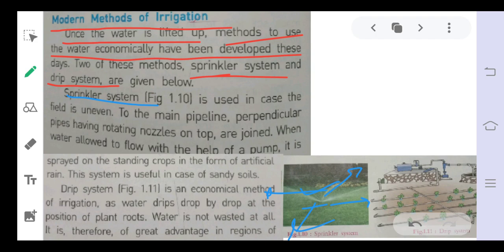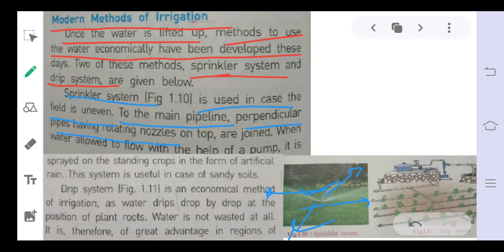So instead of pouring the water at one place, it sprinkles the water throughout the field. It is used when the field is uneven, meaning not equal. The main pipeline has perpendicular pipes having rotating nozzles.